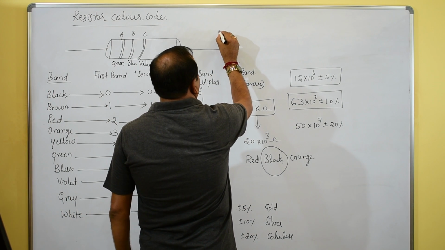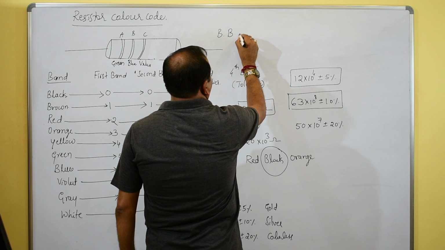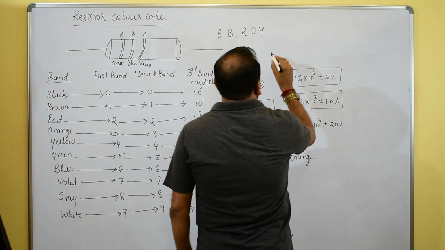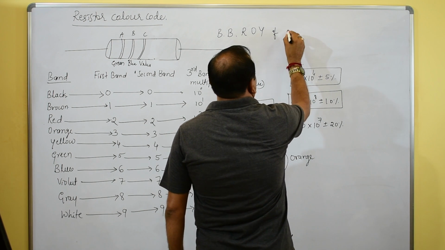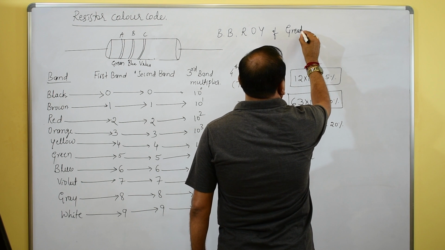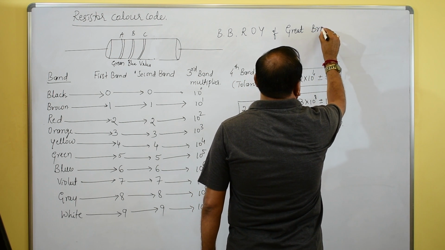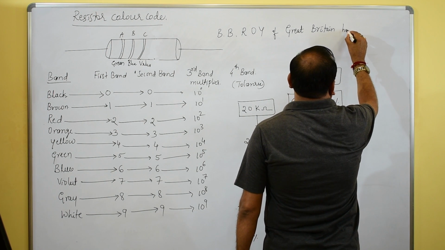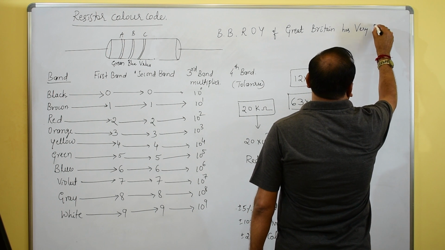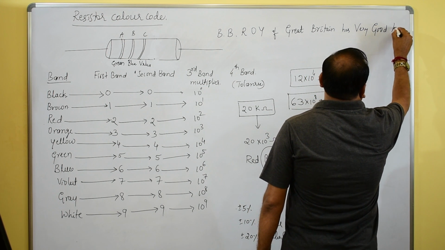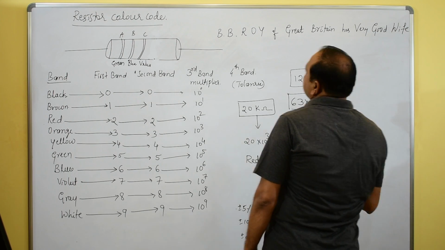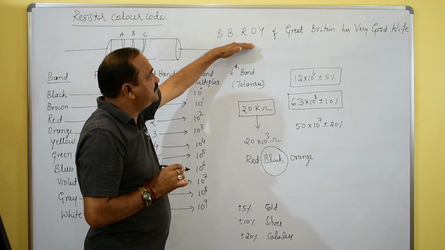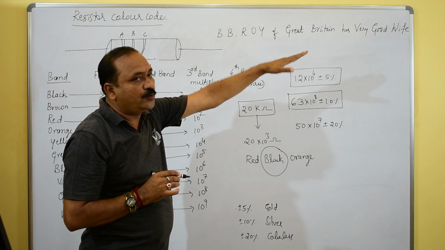See, the initials: B.B. Roy of Great Britain has very good wife. B.B. Roy is the name of a person of Great Britain, who has a very good wife.